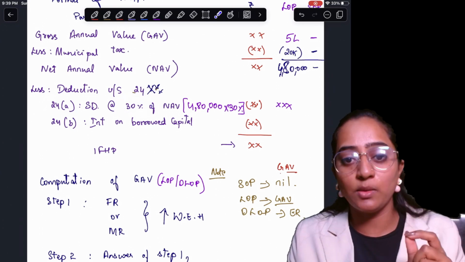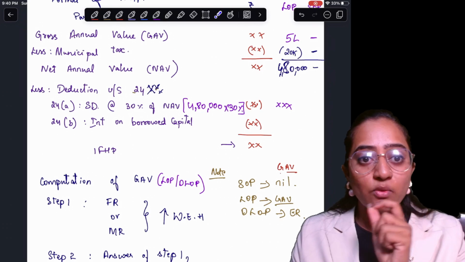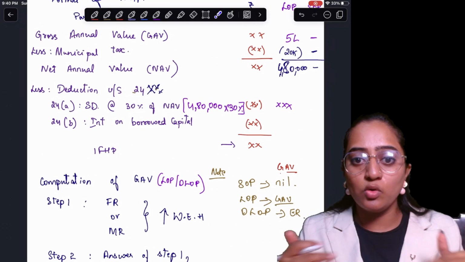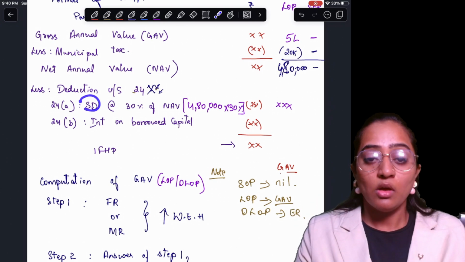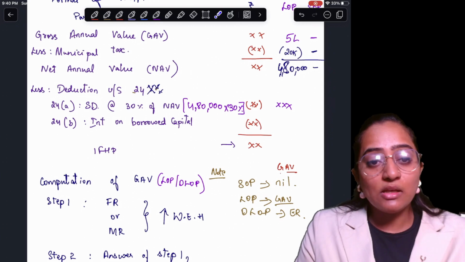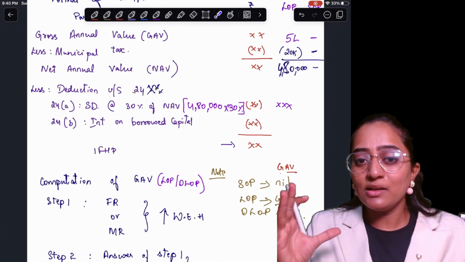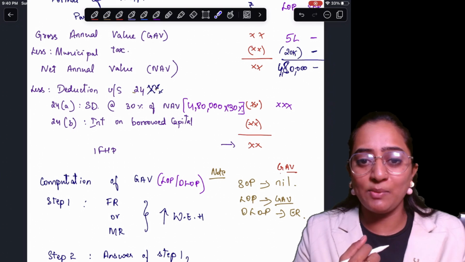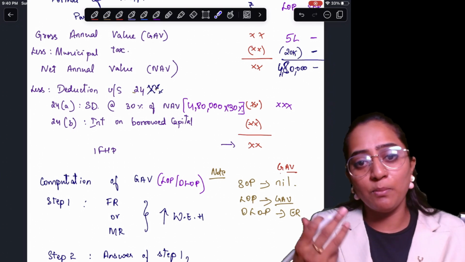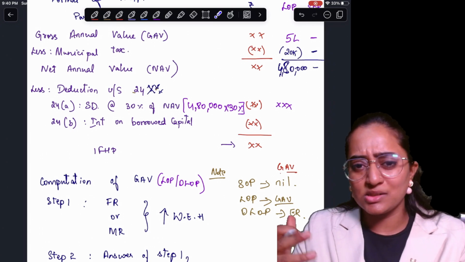That 30% is flat, people. The amount is not flat, the percentage is flat. Flat 30% of NAV. No 25%, no 20%, nothing. Flat 30% standard deduction. The reason for providing it is simple. With house property, you will incur repairs, maintenance, ceiling charges, floor charges, some small repairs.